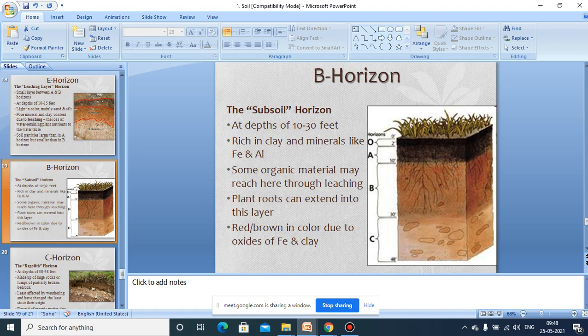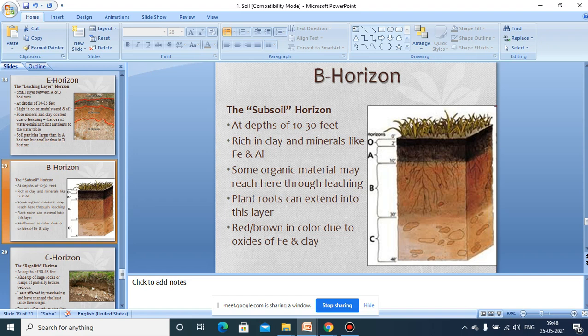The B horizon also has three zones, which are not mentioned in the diagram. It can be subdivided into B1, B2, and B3. B1 is again a transition layer, merging with A3, this top region of B. That's called the B1 layer.